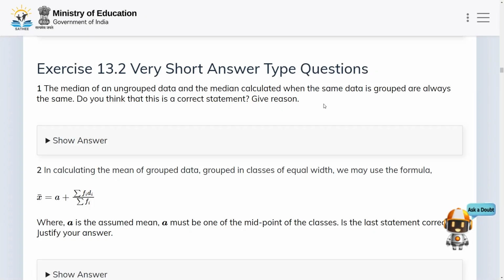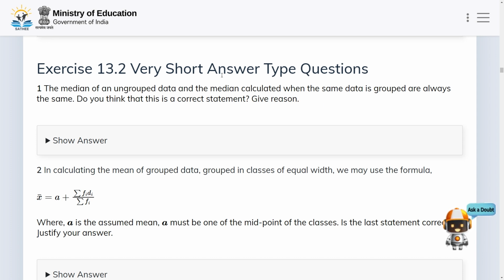Hello students, welcome to this lecture 1 Probability and Statistics. In this lecture, we will discuss NCERT Exemplar Problem 1 Probability and Statistics. Okay, so let us start. In this section, we will discuss very short answer type questions.